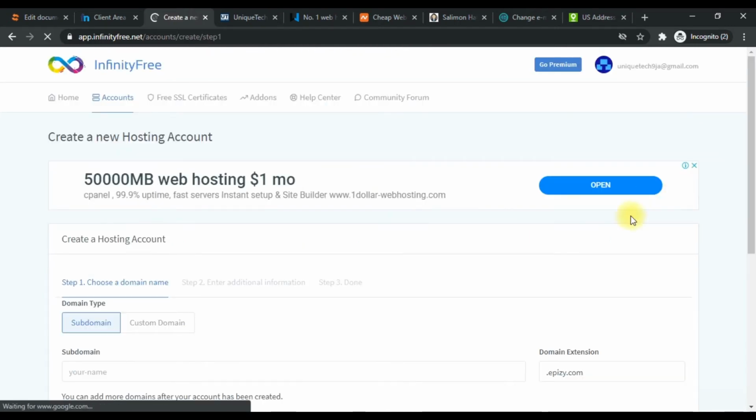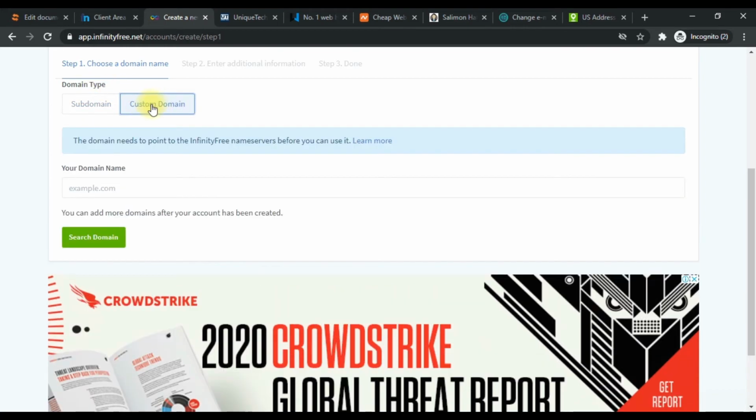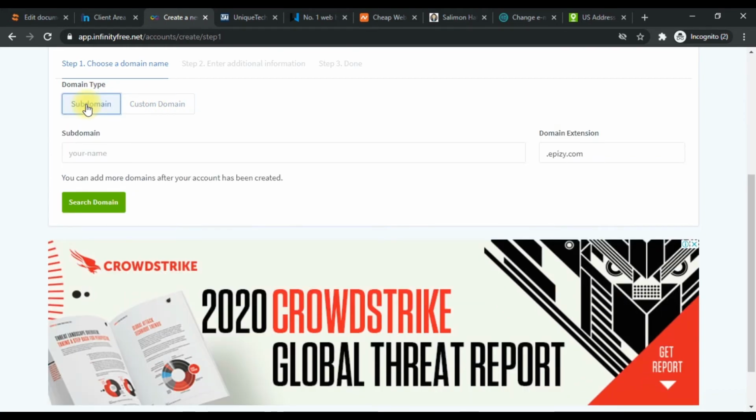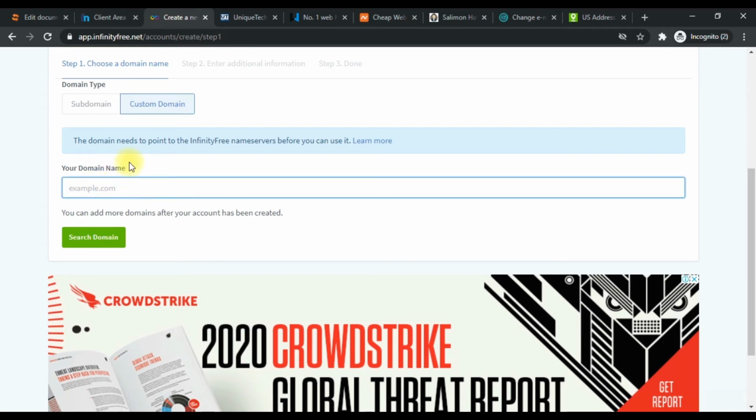So here we type in the domain name that we have here, with no HTTP and no slash. We simply click search domain, and it's telling us that this domain is available, which means we can register with it. So let's go ahead and create a password for it.